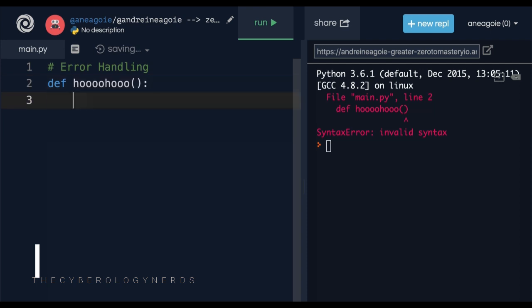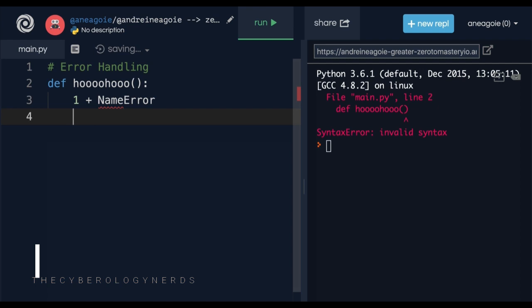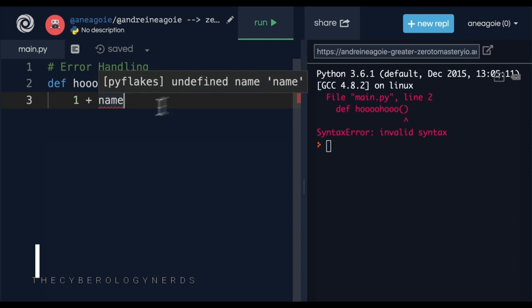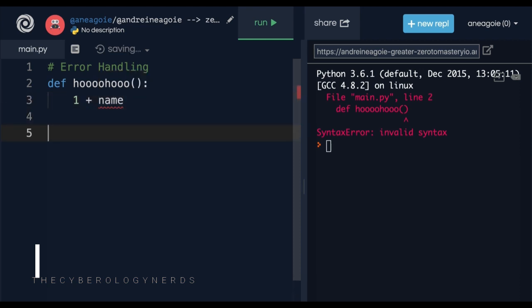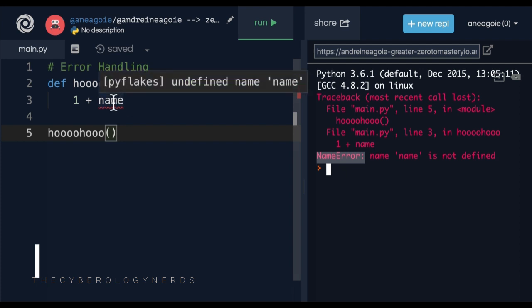I can also get something called a name error. If, let's say, I use 1 plus name, like this, you can see the red underline here. I get undefined name. So that if I run this code, I'll get a name error. Name is not defined. We've seen type error.